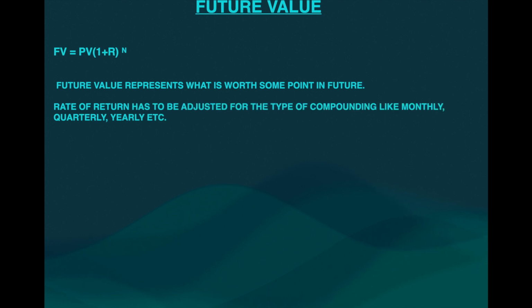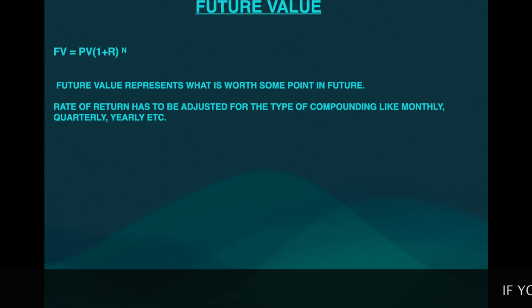Here the rate of return has to be adjusted for the type of compounding, like monthly, quarterly and yearly. What does it mean? Suppose let us assume a bank is giving a rate of interest of 5%. So we are supposed to put the rate of interest as 1 plus 0.05, right? 5% is 0.05. Now if I put 1 plus 0.05, then the number of periods should be calculated yearly, because the rate of interest 5% is for yearly.